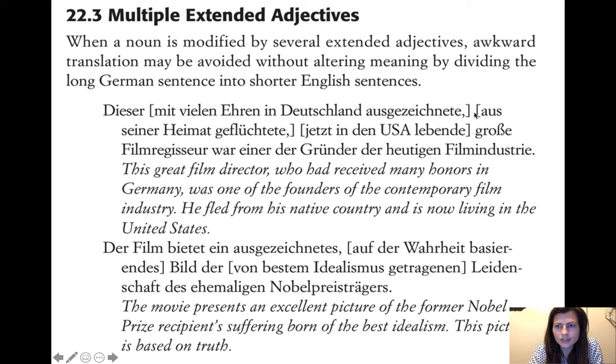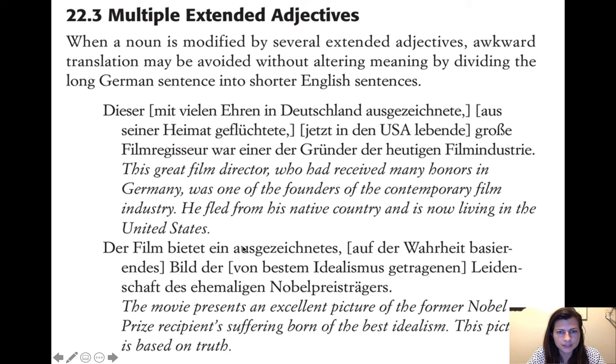So, aus seiner Heimat geflüchtete, which means he fled from his home or his native country. So he fled from his native country. Just make it into a whole sentence. And then jetzt in den USA lebend, now living in the U.S. And you just say is now living in the United States. So these two, aus seiner Heimat geflüchtete, jetzt in den USA lebende, you've just taken the liberty to make full sentences out of those if there's too many in a row. Okay.